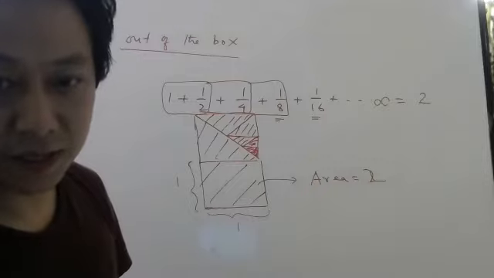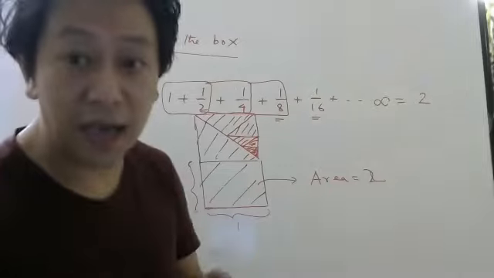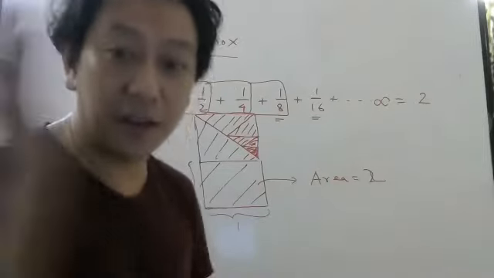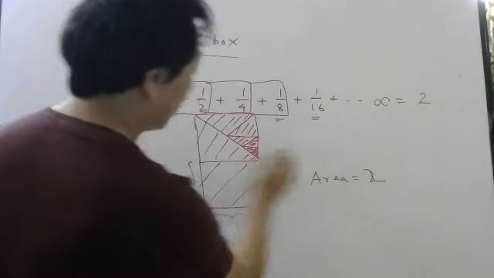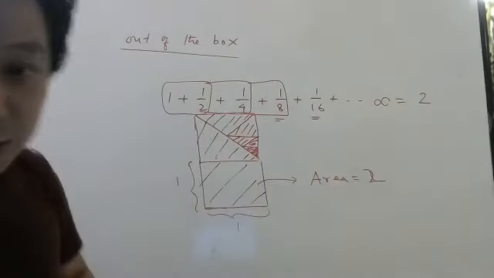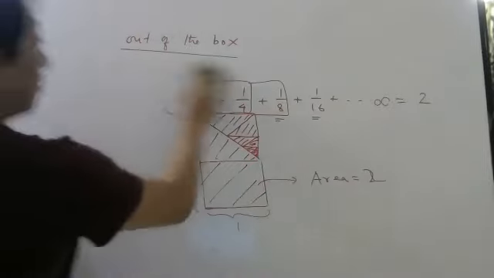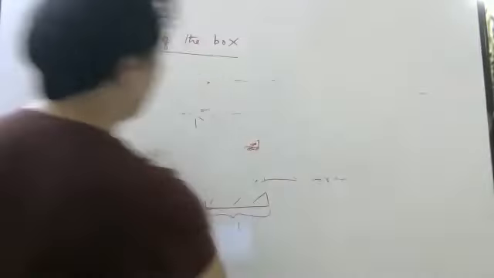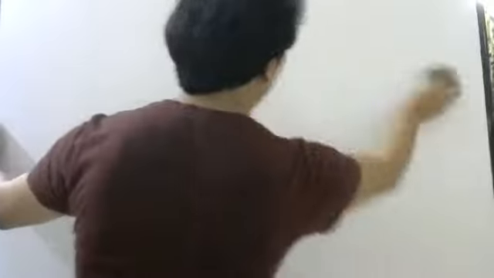Okay, correct now. Though you are adding infinite terms, you are adding smaller and smaller terms, so you never come out of this area. It will be here only. So this is one of the ways of understanding how 1 plus half plus 1 by 4 plus 1 by 8 plus 1 by 16 is equal to 2.